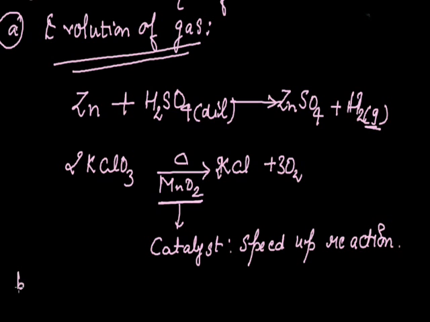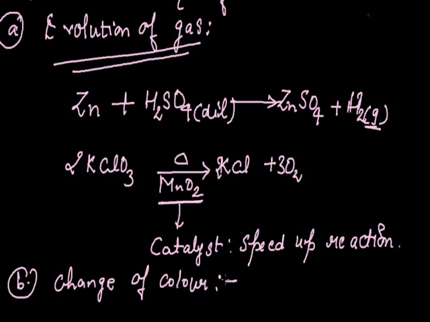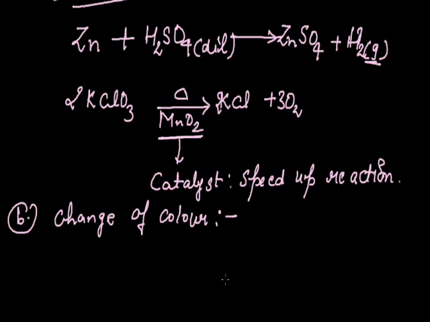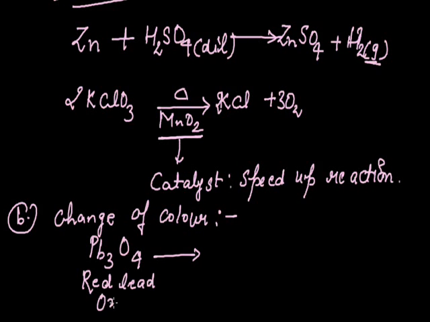Now, the next characteristic is the change of color. Change of color means when we mix two or more substances, the new substance which is formed has a different color than the color of the substances which we used originally. For example, Pb3O4, that is lead oxide, is red in color, therefore it is termed as red lead oxide.